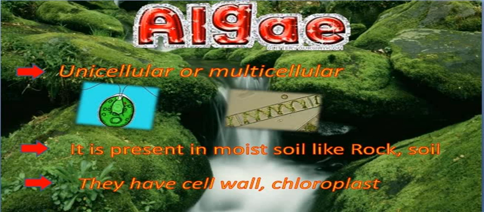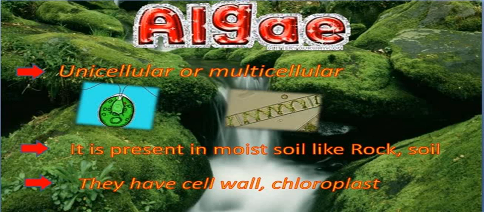So many students say "algy," no, it's wrong. It's algae. Algae are unicellular and multicellular. Some algae can be unicellular and some algae are multicellular. Now algae are mostly present in moist soil, like rock or soil.